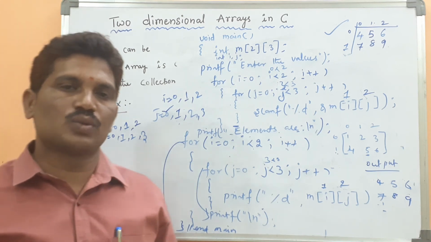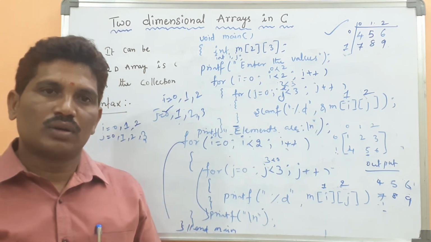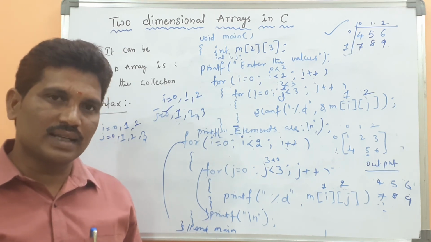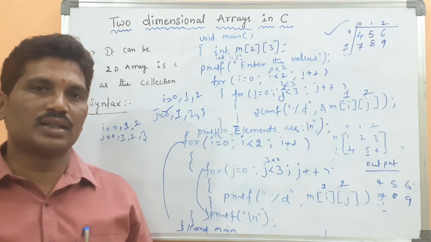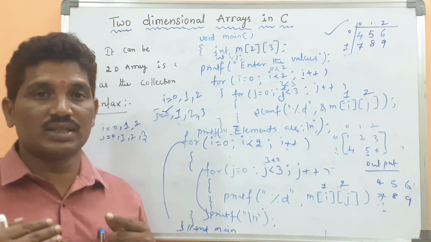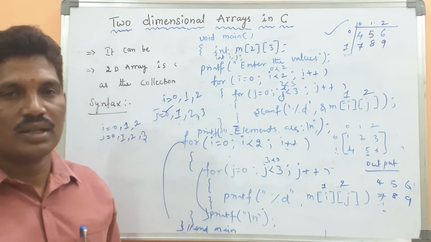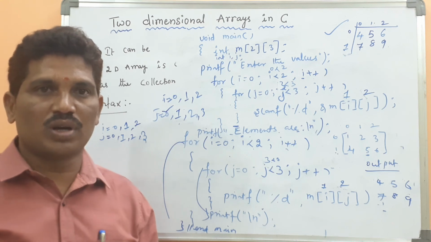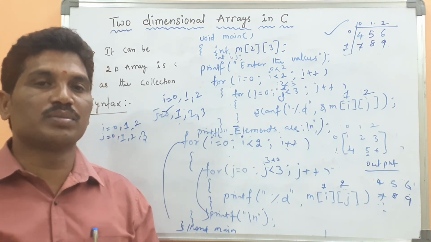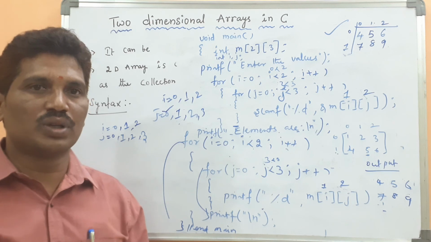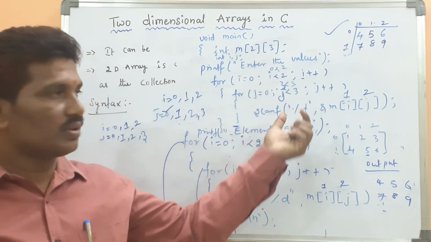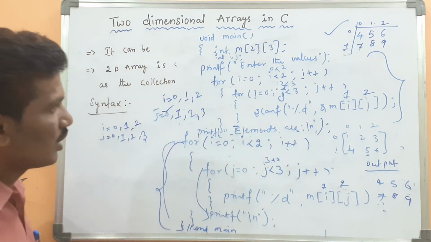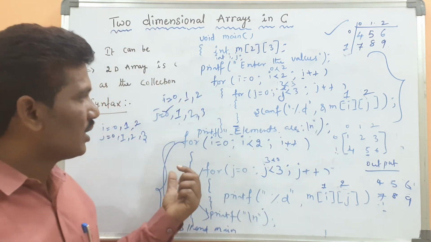Here in today's class, I explained what the definition of the two-dimensional array is, what the syntax is, how to declare the two-dimensional array, and also I explained about the initialization of the two-dimensional array. Then, to initialize the two-dimensional array using the nested for loop, I also explained how to take the input values from the user during the runtime. This is the simple example. This is only for taking the input values. This is for outputting the values, because printing the two-dimensional array.